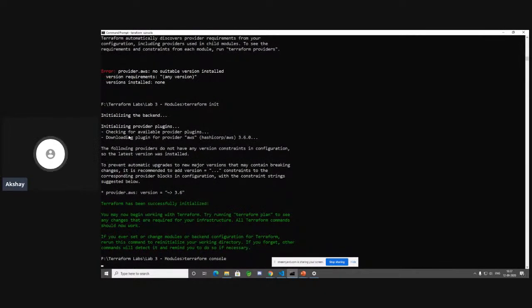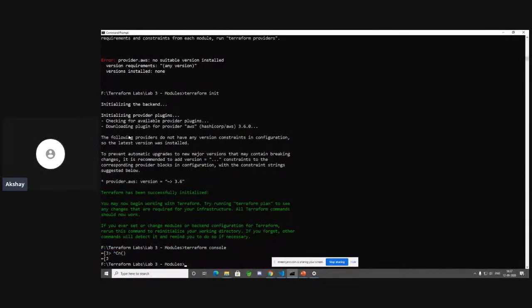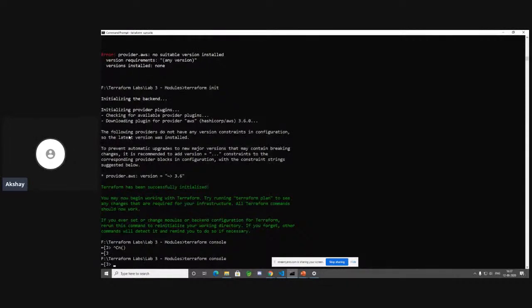And we should be able to get an interactive console where we can just say min of, which is a function. You can just say min. Okay, let me just... I don't think it's working. Let me just do it once more. Okay, so let's do min of 1, 2, 3. Let's see if it gives us the output.